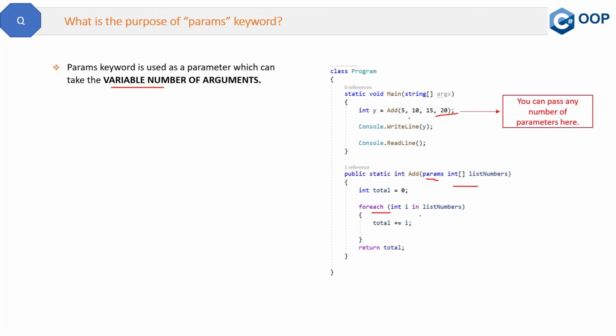Right now we have these 4 parameters, so we can increase the number of parameters here. It is useful when the programmer does not have any prior knowledge about the number of parameters to be passed in the method, or I can say to be used in the method. So let me show you the same thing in the code also.